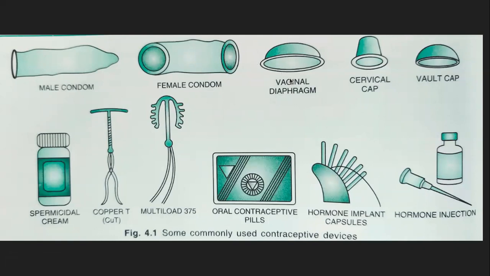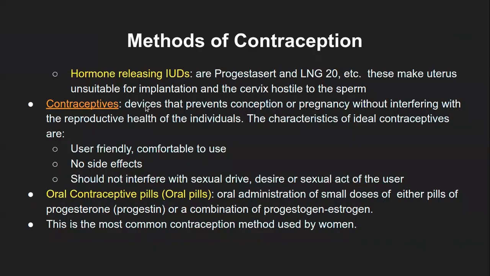Same is the case with the vaginal diaphragm, cervical cap, and so on. Though they are widely used, they are sometimes discomforting with respect to sexual drive, sexual desire, or the sexual act. And that is why these contraceptive pills are very user friendly as well as comfortable.